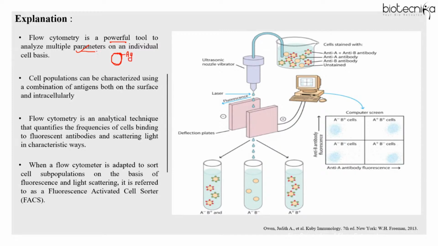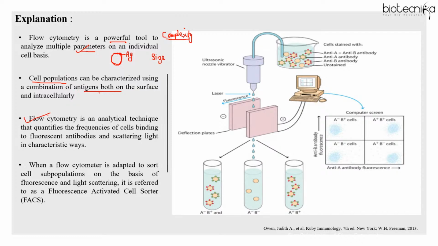So we can identify that particular cell based on the antigen present on its cell surface. Secondly, you can analyze multiple parameters like the size of the cell and the granularity or complexity. For example, among white blood cells we have agranulocytes and granulocytes, right? So when you have a mixture of cells, immunologists can find out which are granulocytes and which are agranulocytes. Agranulocytes include lymphocytes and monocytes, which don't have granules, and granulocytes include eosinophils and basophils, right? So a cell population can be characterized. You can identify a particular cell based on antigens present on its surface as well as intracellular.